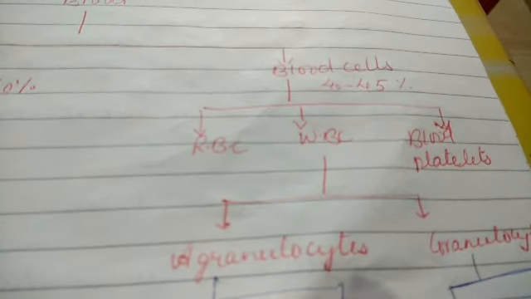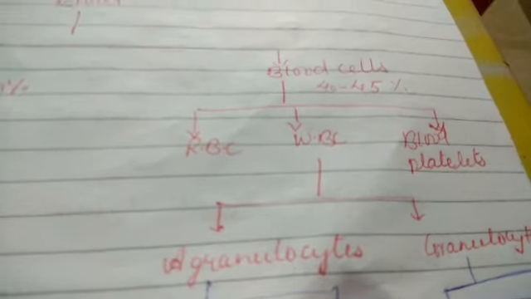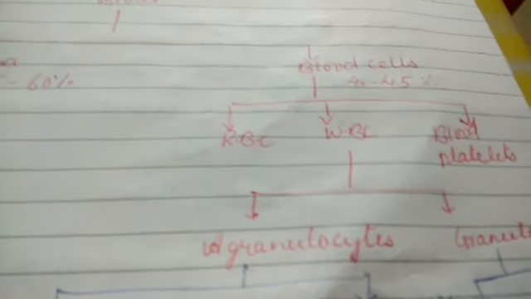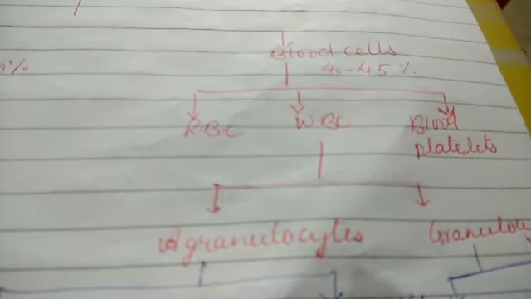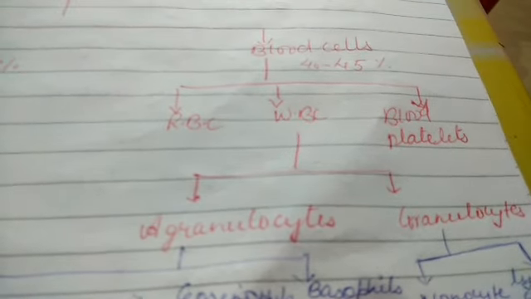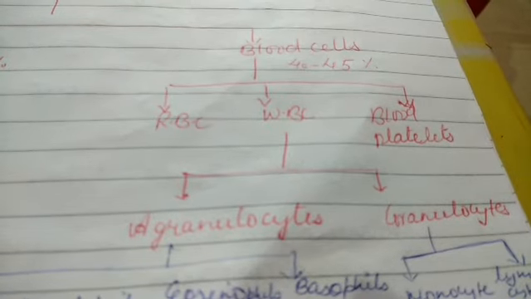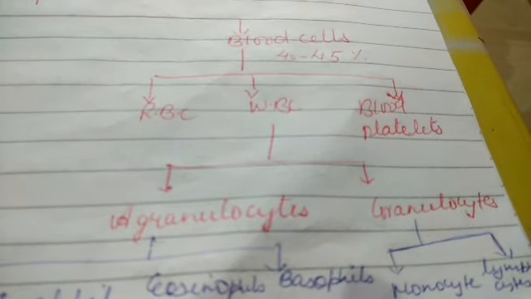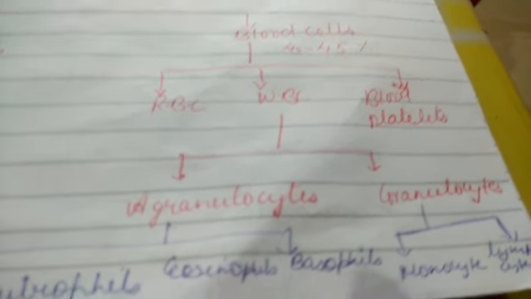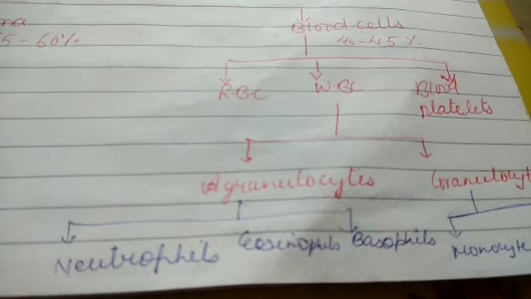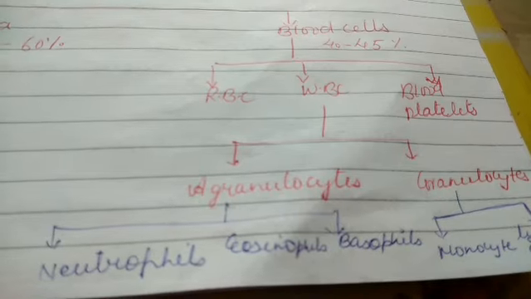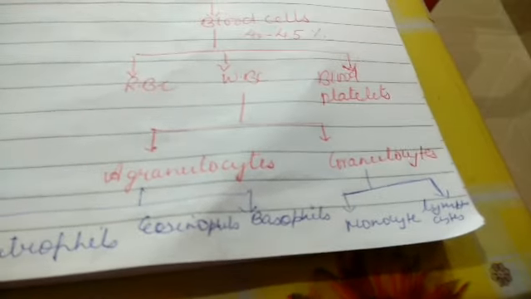These cells are produced in the bone marrow, present in the longest bone, that is femur, the thigh region. So all the blood cells are produced in bone marrow. WBC has further division: agranulocyte and granulocyte. Agranulocyte means granules are absent in the cytoplasm. Granulocytes mean they are having granules in the cytoplasm and the nucleus is also lobed. Further division of granulocyte: these are three types: neutrophils, eosinophils and basophils. Agranulocyte: monocyte and lymphocytes.